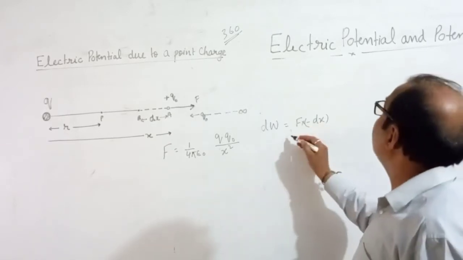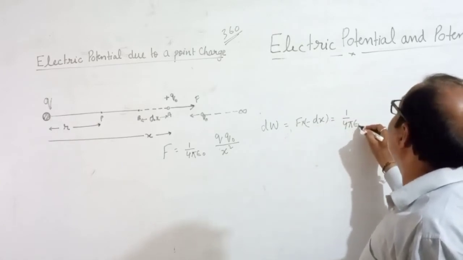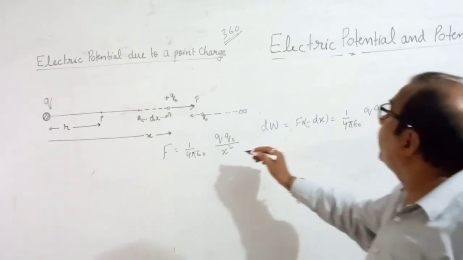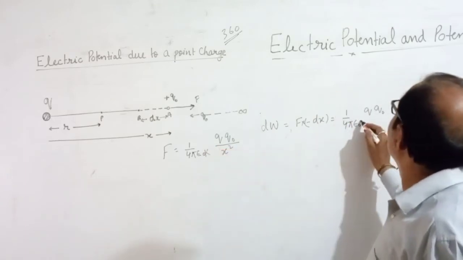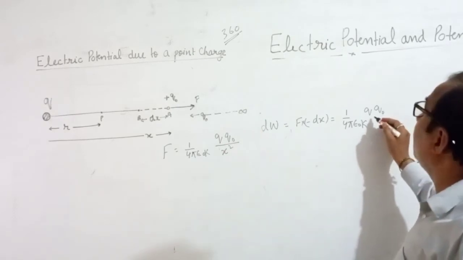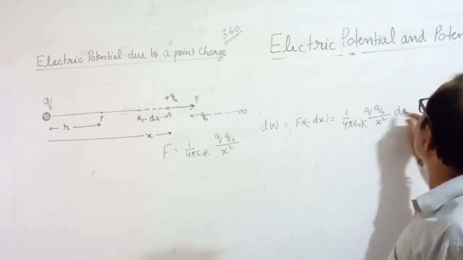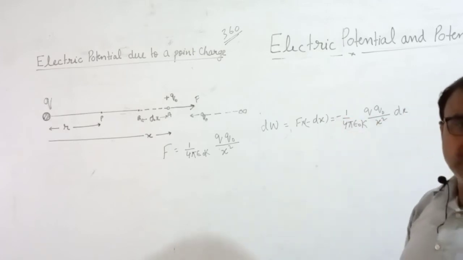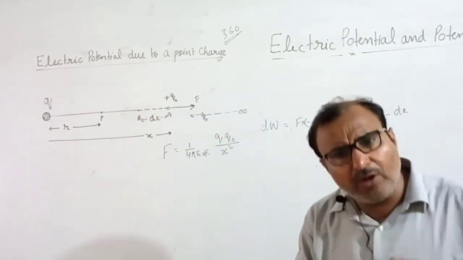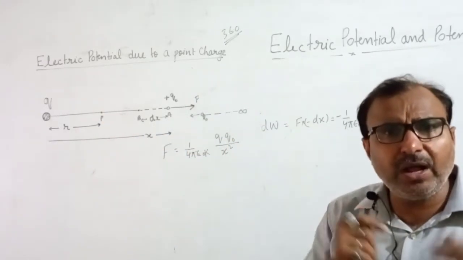Now I can put the value of force here: 1 upon 4 pi epsilon naught q naught q. If you want, you can put k here also, k for the medium, if a dielectric medium is there. q naught upon x square dx. Minus will come here, but this is the work of taking from A to B. But what do we have to find out? We have to find out the potential at point B.